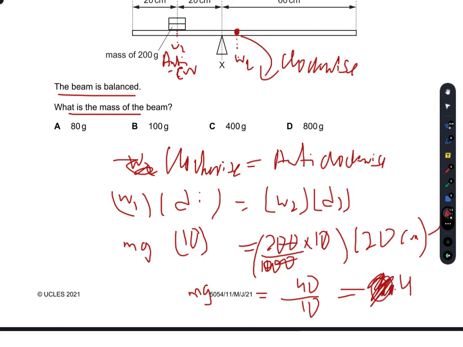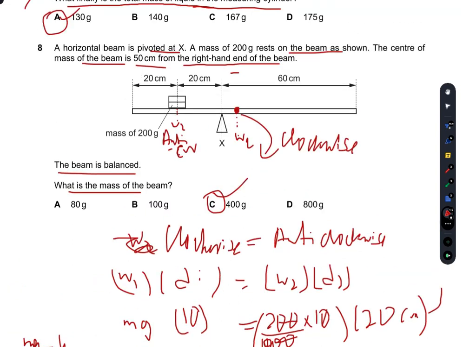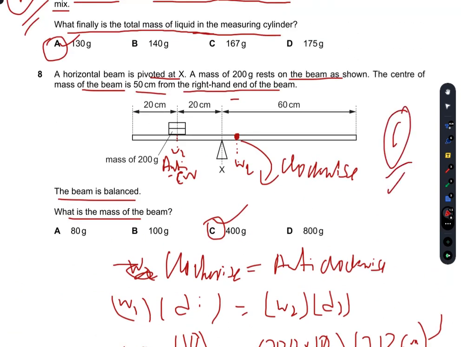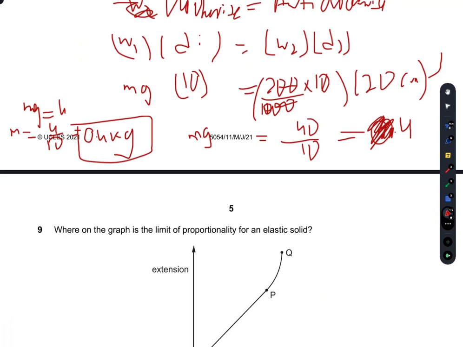And then mg is equal to 4, and then I divide this 4 by 10, 10 is the value of g. So that is 0.4 kg, and 0.4 kg here is equal to 400 grams. So C is the right option here. This is a tricky MCQ, or definitely an A star MCQ.